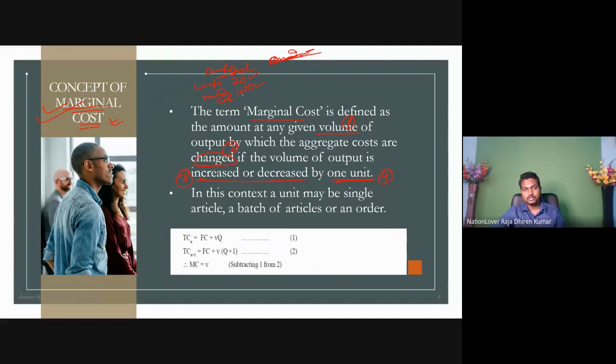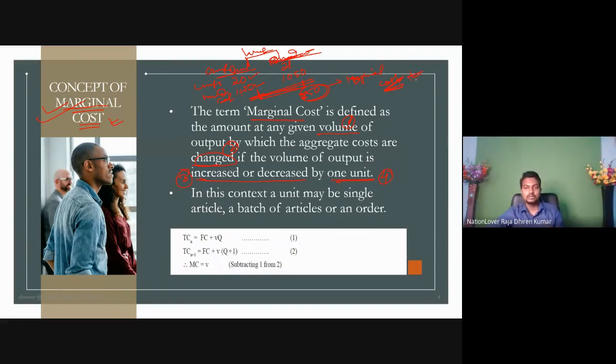Suppose at the increased level, we switch to another unit of production, that is the 21st unit, and we incur 1050 rupees. Now the difference in production is 1 unit, and the difference in cost is rupees 50. This is what is called the marginal cost.